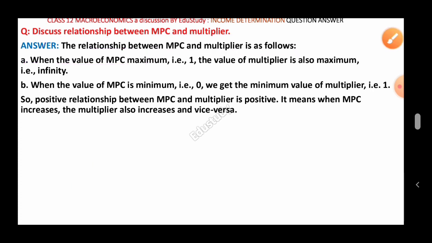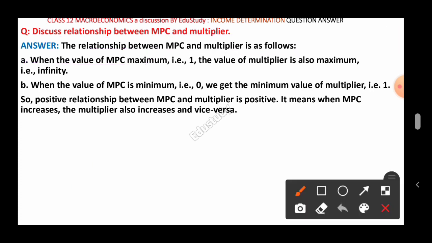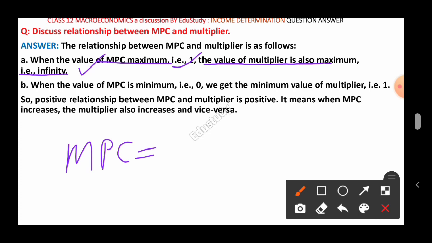So when the value of MPC is maximum, that is 1, the value of the multiplier is also maximum, that is infinity. So this is the first relationship. If the value of MPC is 1, the value of the multiplier k is also maximum.